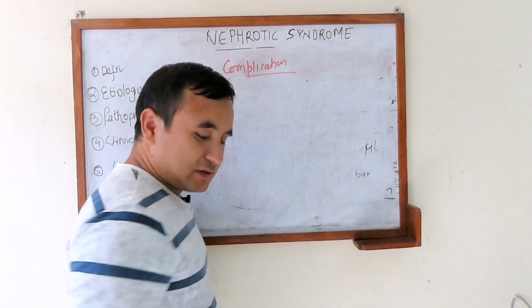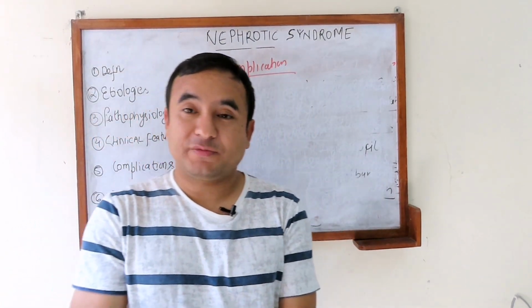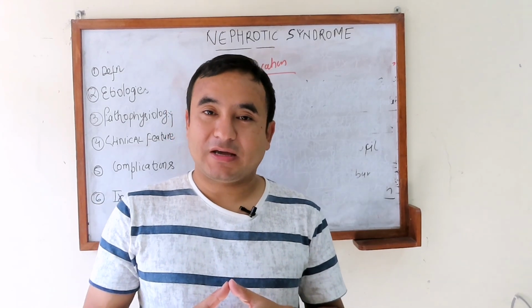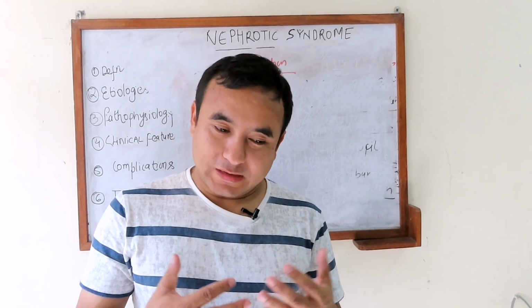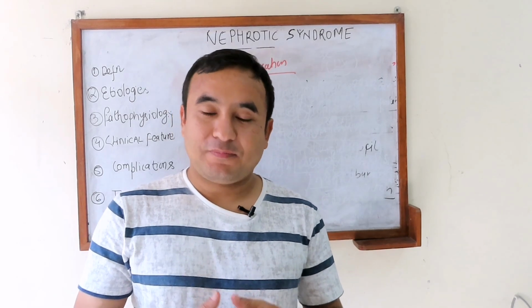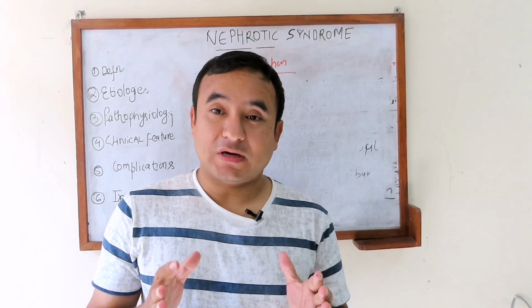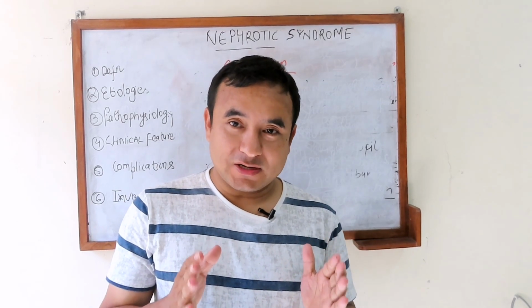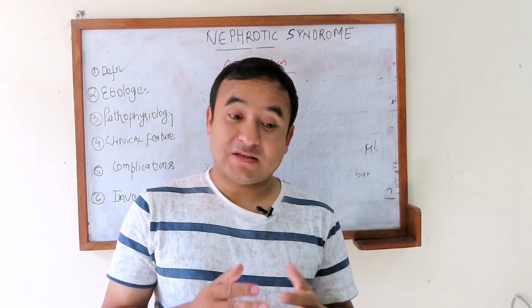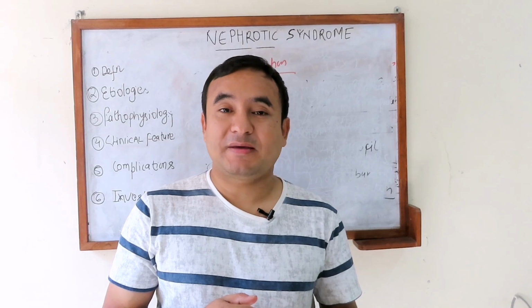So treatment wise, supportive treatment: when you see a patient with nephrotic syndrome, then we have to counsel the patient. You have to give a low salt diet. Most of the time we admit the patient in the ward, and if the patient has volume overload, then we may have to use diuretics, but that should be used judiciously. And if the patient seems sedentary, then we may have to give DVT prophylaxis with heparin.